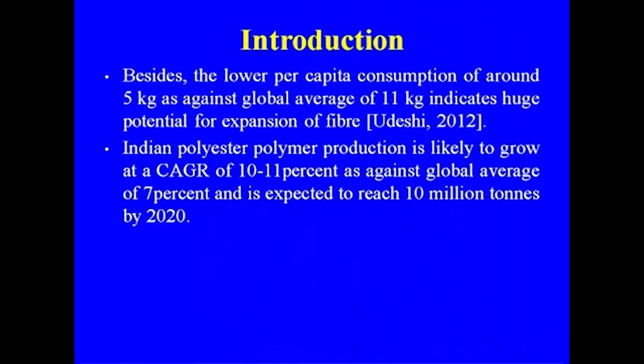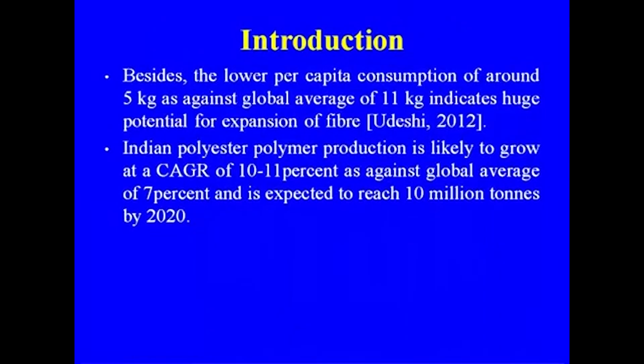Besides, the lower per capita consumption of around 5 kg in India as against the global average of 11 kg indicates that there is huge potential for the expansion of the polyester industry in India, and this is the reason a number of large units have come up which are making polyester as well as PET resin.